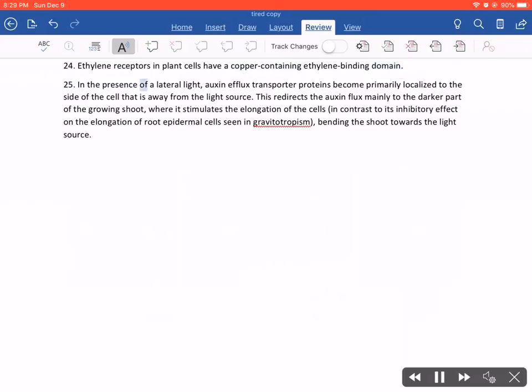25. In the presence of a lateral light, auxin efflux transporter proteins become primarily localized to the side of the cell that is away from the light source. This redirects the auxin flux mainly to the darker part of the growing shoot, where it stimulates the elongation of the cells, in contrast to its inhibitory effect on the elongation of root epidermal cells seen in gravitropism, bending the shoot towards the light source.